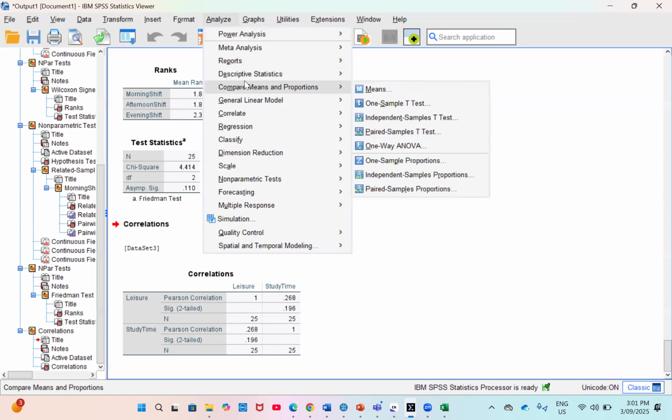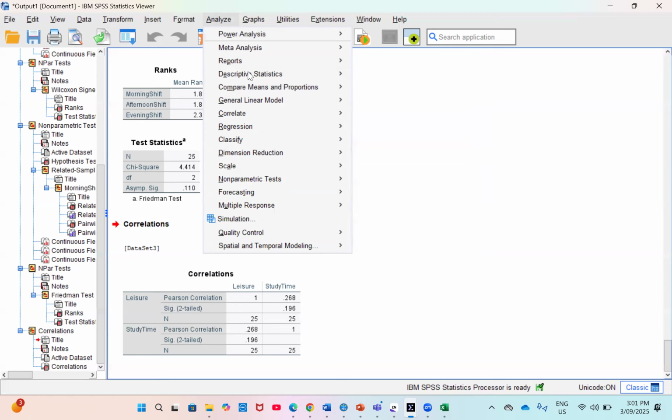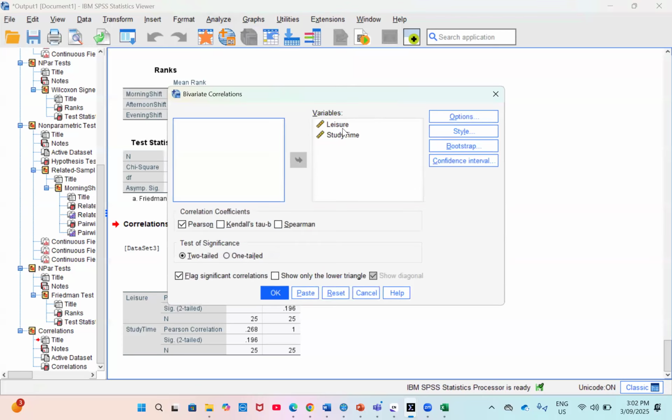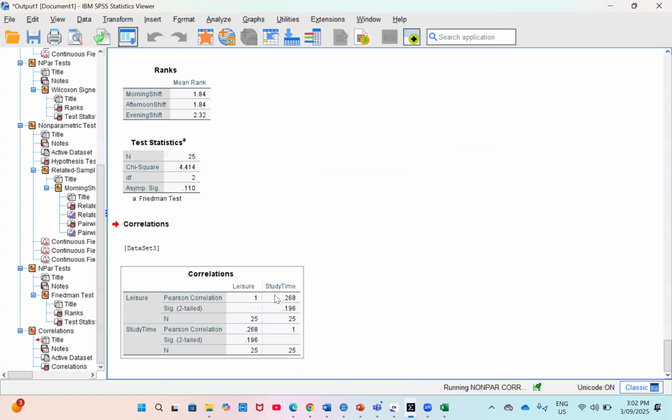Now, what if you assume that the data set is non-parametric? That means they don't meet the normality assumptions and other assumptions relating to a parametric data set. If they don't meet them, then we will consider the data set to be non-parametric. So for us to run that correlation, we go to Correlate once again, Bivariate, and the variables are already here. This time around, instead of selecting Pearson, we'll select Spearman. Then you leave everything default and click OK.